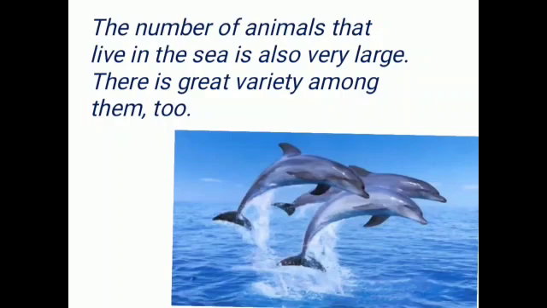Students, when we observe the fish only, there are different kinds of fish, their sizes are different and their movements are also different. Now, when you learn about these animals in depth, you will get more nice and exciting information about the animals. Here our lesson number 2 is finished.